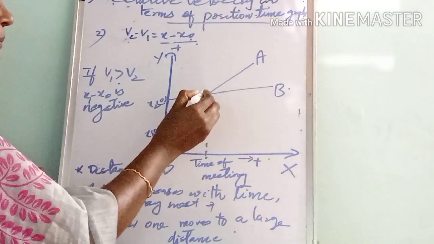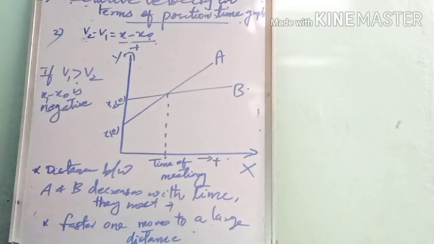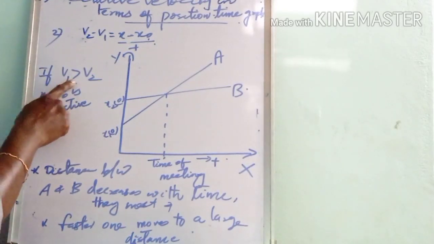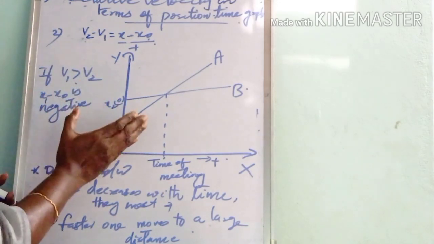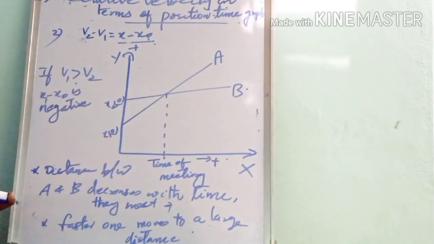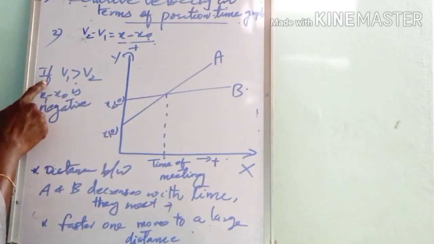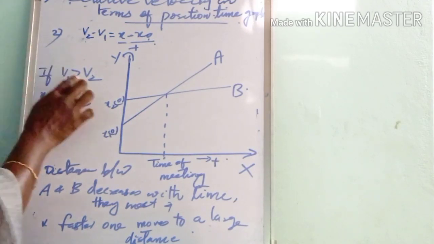They meet at a point, and the faster one moves to a larger distance. Object A moves faster than object B, so it moves to a larger distance. Here is the position time graph of two objects that move with unequal velocities. We are considering v1 greater than v2, that means the object A moves faster than the object B.